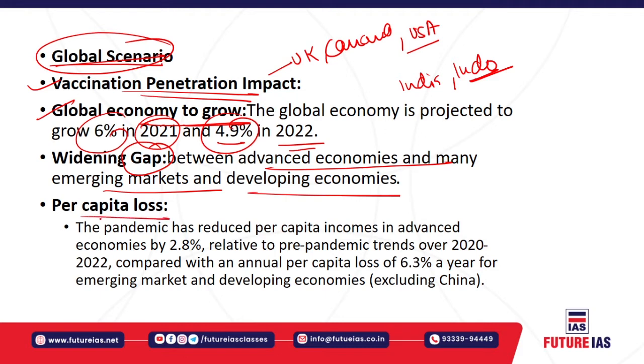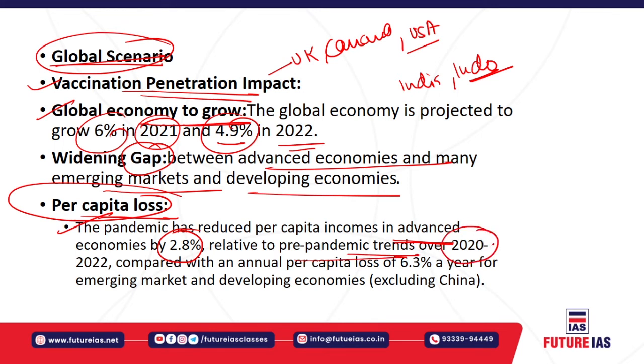Then the data related to per capita loss. Here the pandemic has reduced per capita incomes in almost all economies. For example, in the advanced economies, per capita income has been reduced by 2.8%, specifically when compared with pre-pandemic trends, over 2020 to 2022.